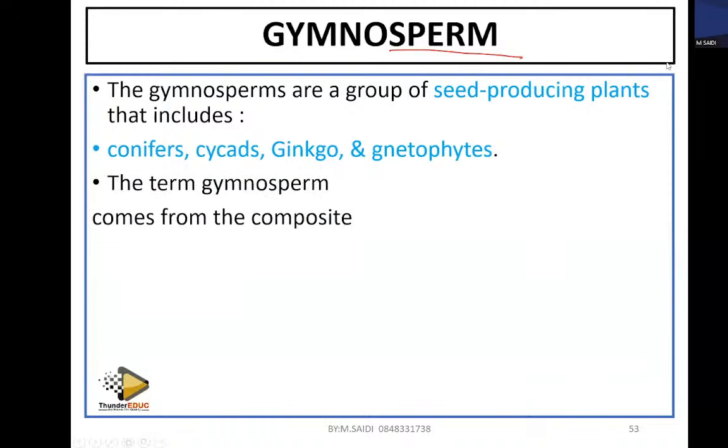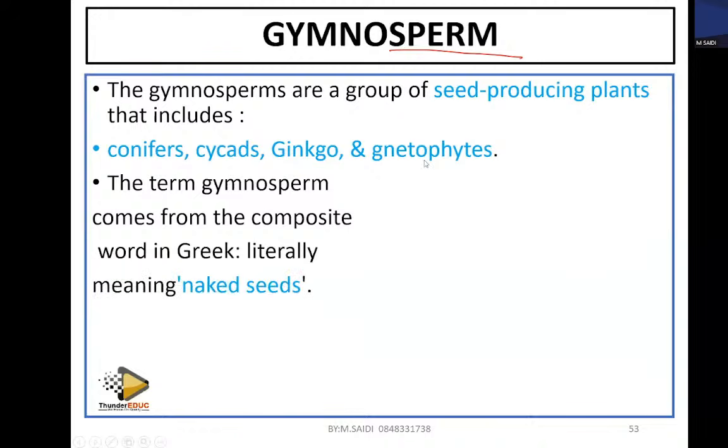The word gymnosperm comes from a composite word in Greek, which literally means naked seeds. What are some of the examples? Let me use the language you understand better, like Pick n Pay, Shoprite, Checkers. When you say coconut, I think you understand now. That's an example of a gymnosperm.